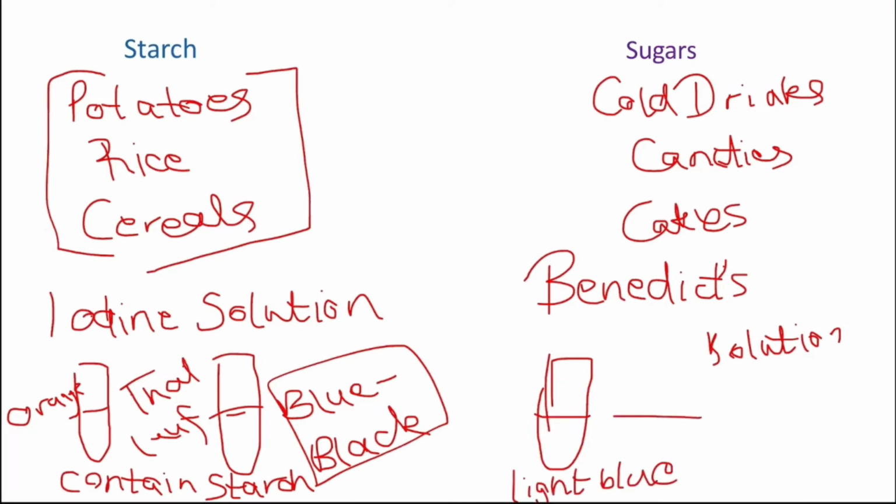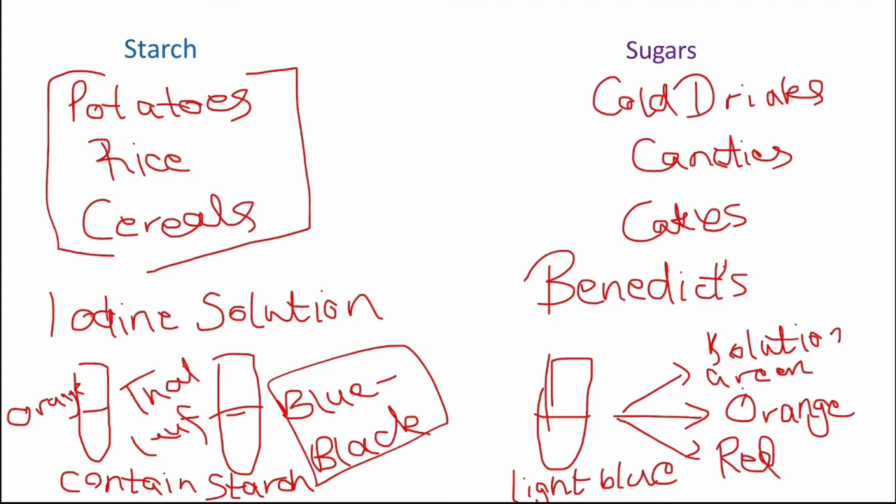Now, it has 3 conditions. If the normal amount of sugar is added, an orange color will form. If less sugar is added, a green color will form. And if too much sugar is added to the solution, then the color will be red. So we have discussed these 2, starch and sugars.